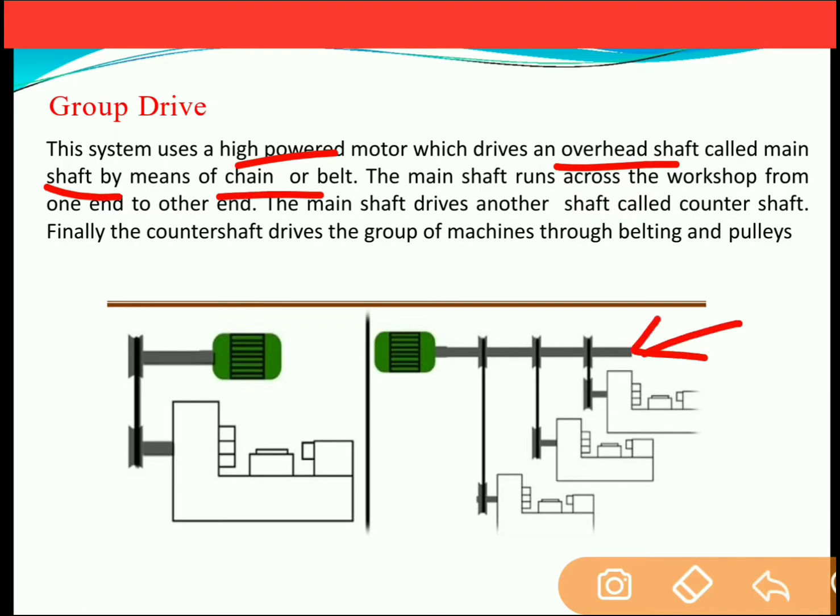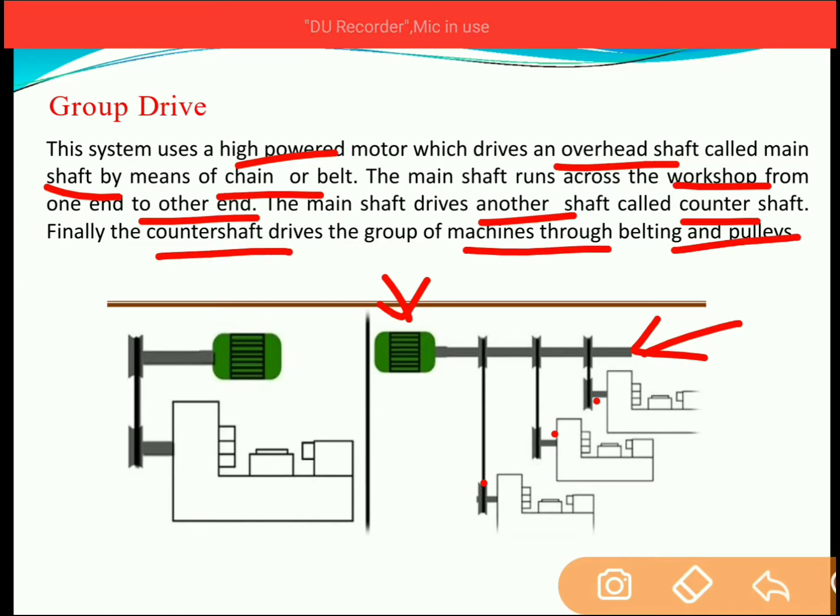This is the main shaft, and this is a heavy motor which drives more than one machine. The main shaft runs across the workshop from one end to the other. This main shaft drives another shaft called the counter shaft. There are a total of 3 counter shafts over here which are connected to the machines. Finally, the counter shaft drives the group of machines through belt and pulleys.